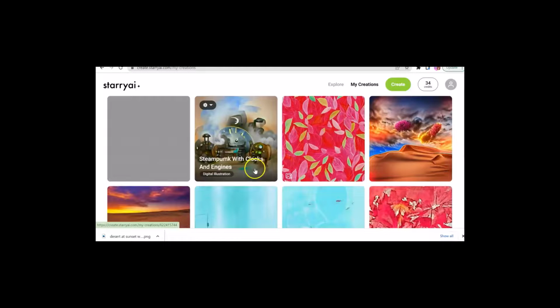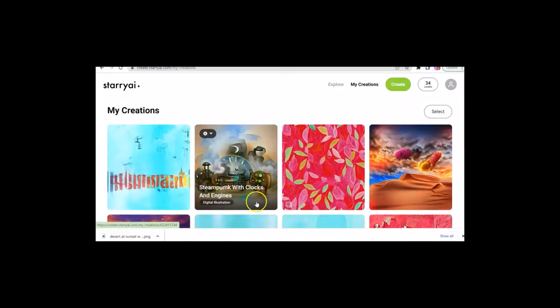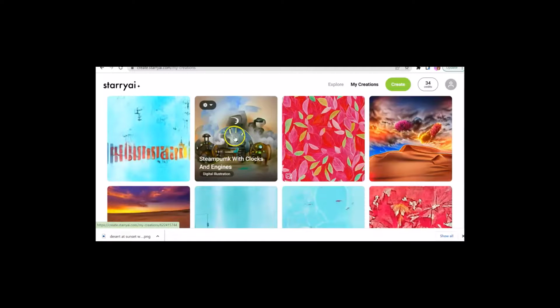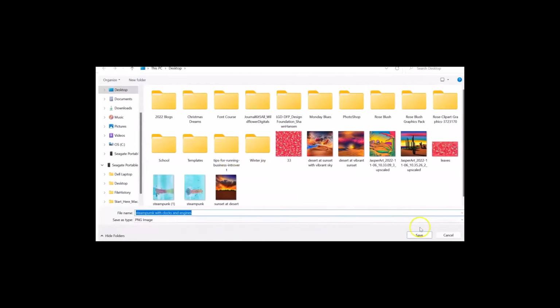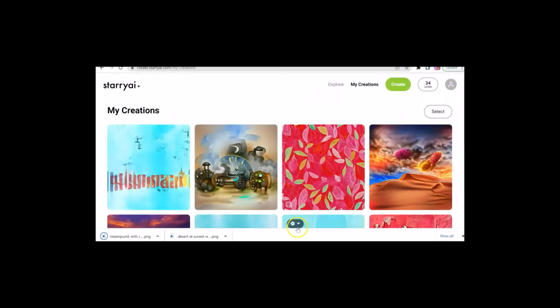So here is that cover from eKit Hub. And steampunk with clocks and engines. I love this. I'm not quite sure I could use it for a cover, but I can certainly use it for something. And so I'm going to download that. And this is the second version that I said steampunk engines, and I used this different style on here. This was a digital illustration. This was a totally different style. And I wanted to see the difference.